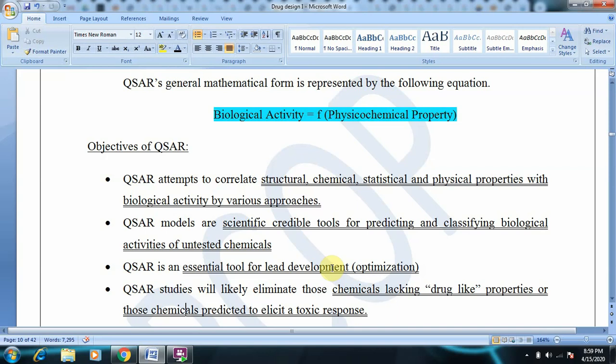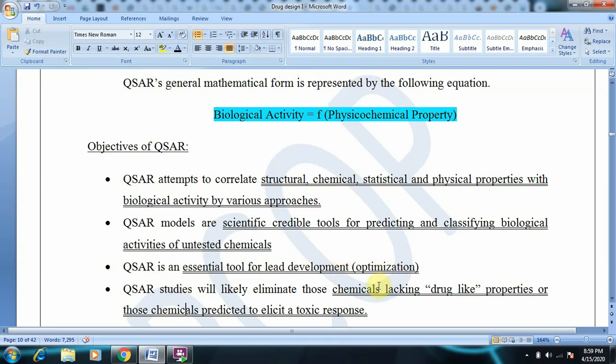Means they have good physico-chemical properties, good pharmacokinetics and good binding affinities with the target receptor. So these molecules have a greater chance of being used as a drug. The molecules which are at a stage of being modified to a drug are called lead molecules or hit molecules. So QSAR is an essential tool for lead development or optimization.